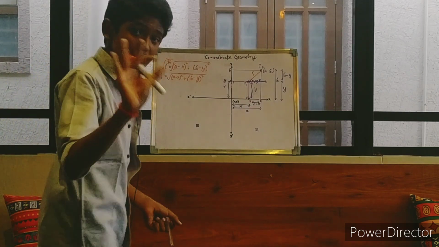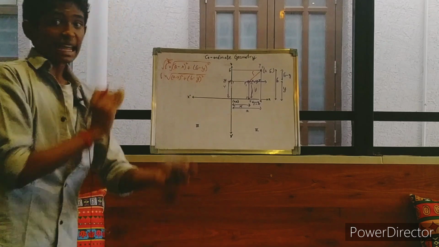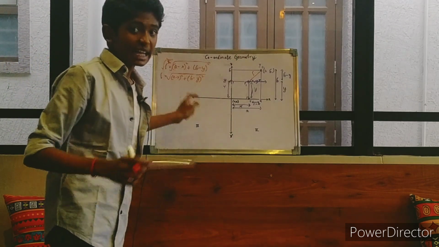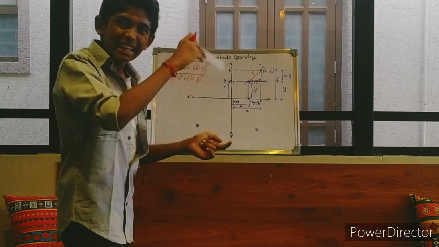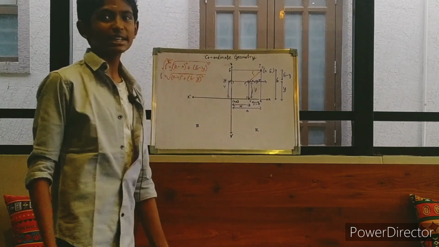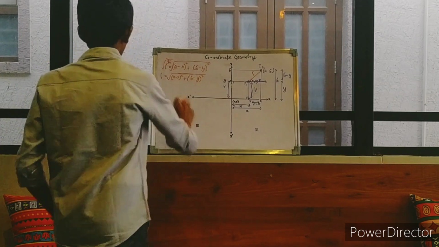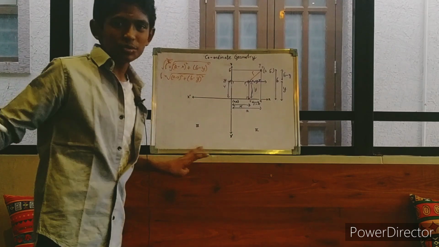Squaring is a positive function, right? That means I can take any order. Root over a minus x, b minus y is there, right? I can take it as x minus a and y minus b also, because you're just squaring it, right? There's no problem in that. You will not get negative numbers, right? Simple. So this is the formula, and that's it for today.